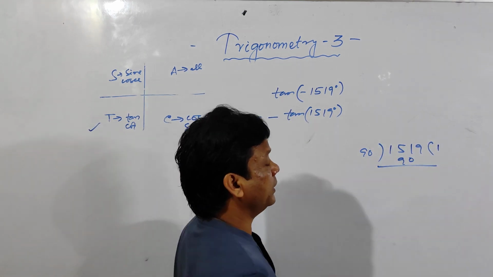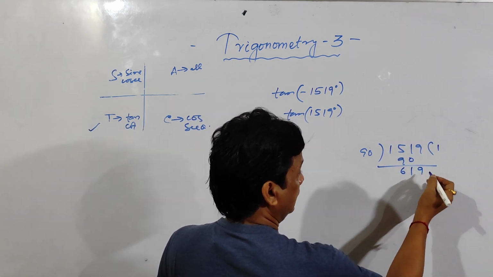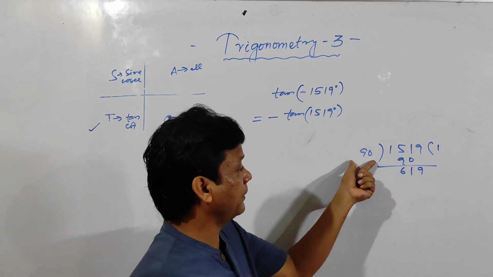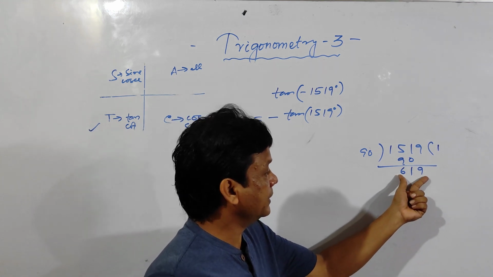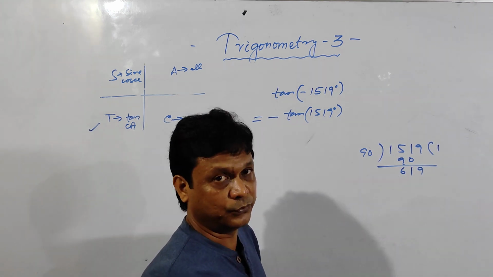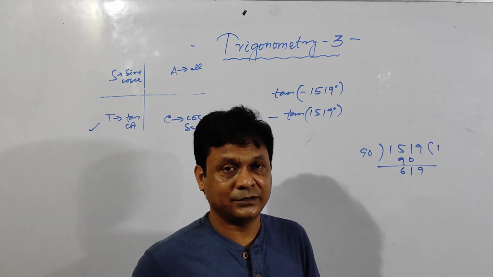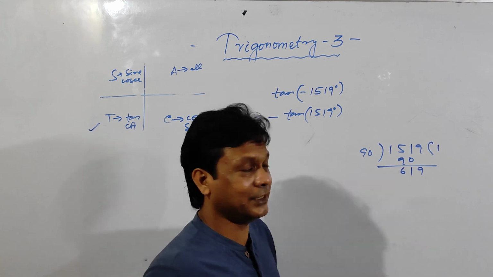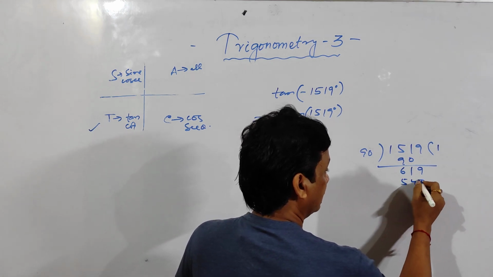Then it will become 61, then 9. Then what will be the answer? Tell me. 90 times 5 is 450. 90 times 6 is 540.